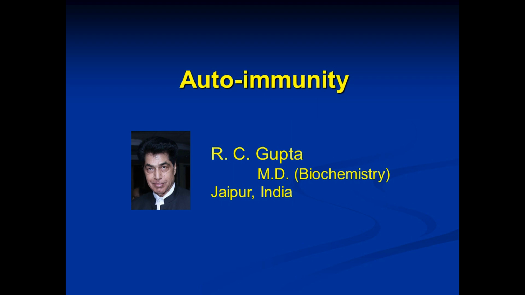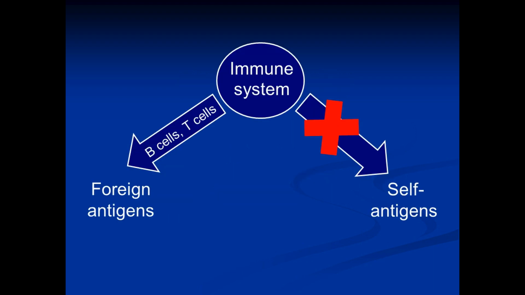These similar molecules may be called self-antigens. So, our immune system mounts a very rapid, very effective immune response against the foreign antigens, but it does not act against the self-antigens.